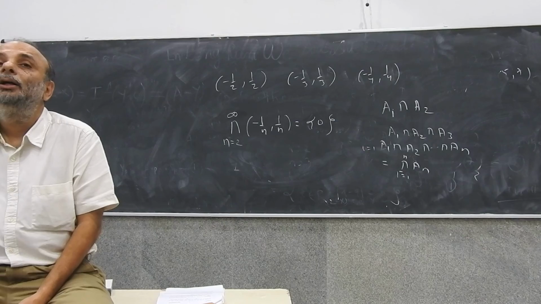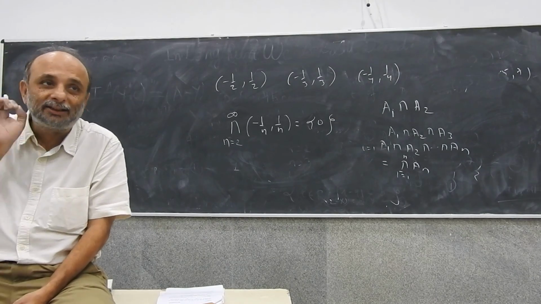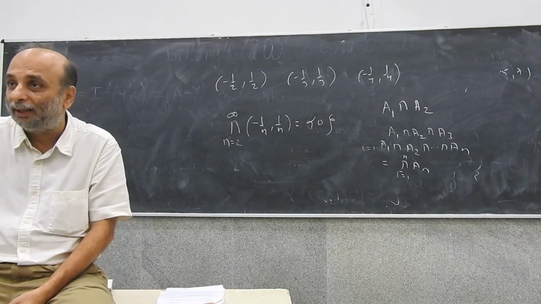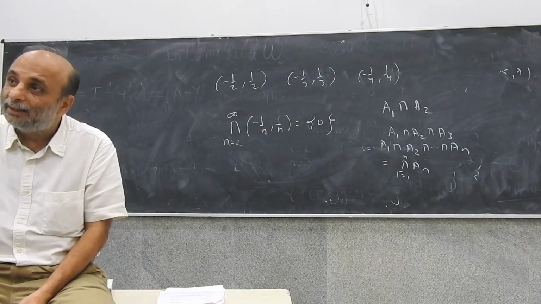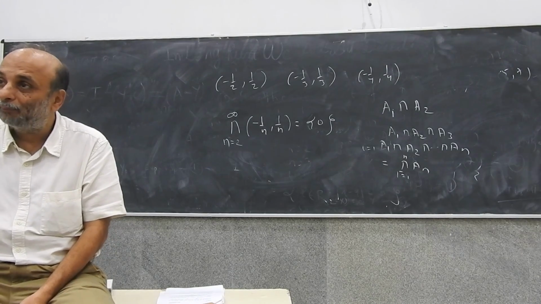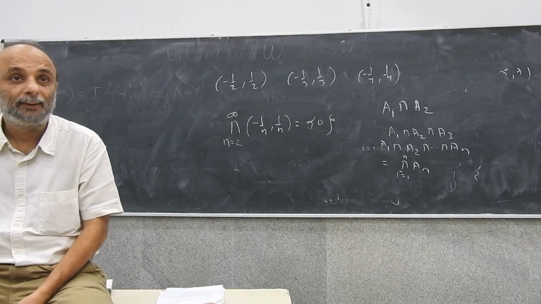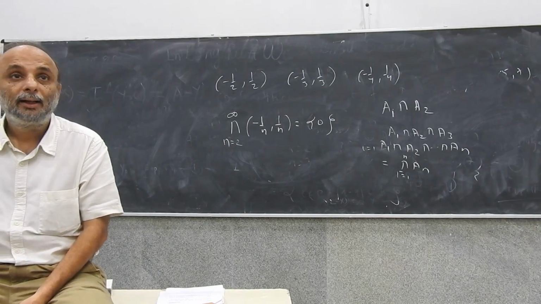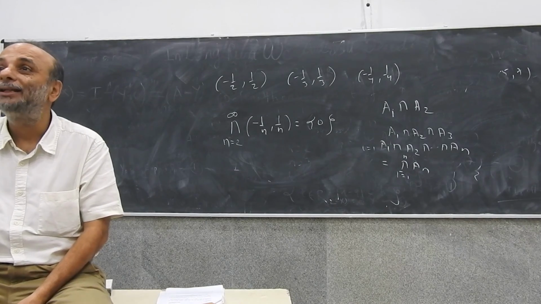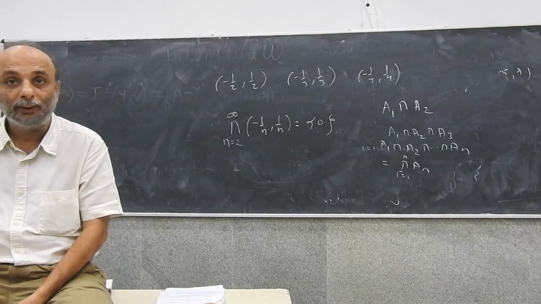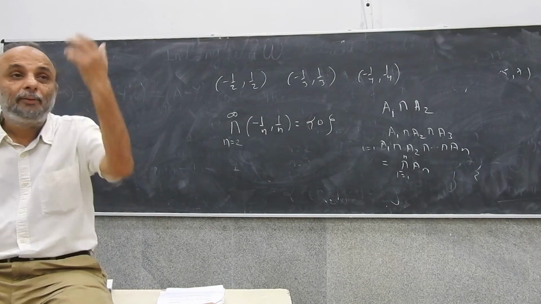Think carefully. The unions of open sets are open, whether they are finite or infinite. Finite intersections of open sets are open, but infinite intersections of open sets are not open. Infinite intersections of open sets are not open. Sure? Give me another example.